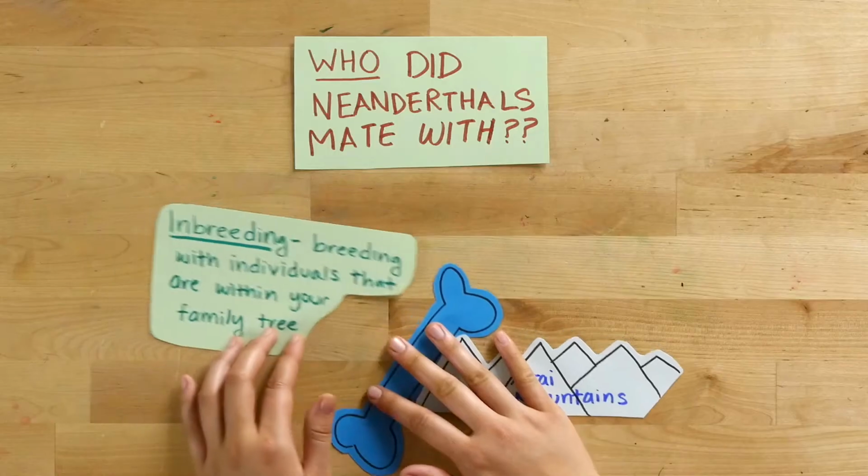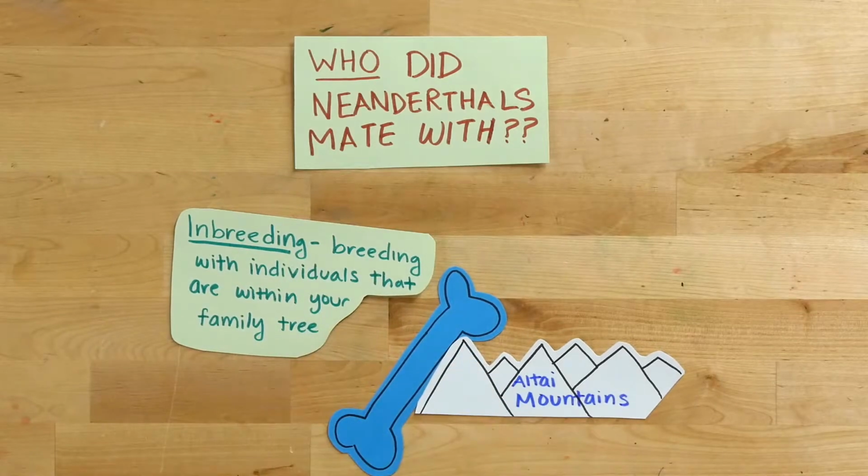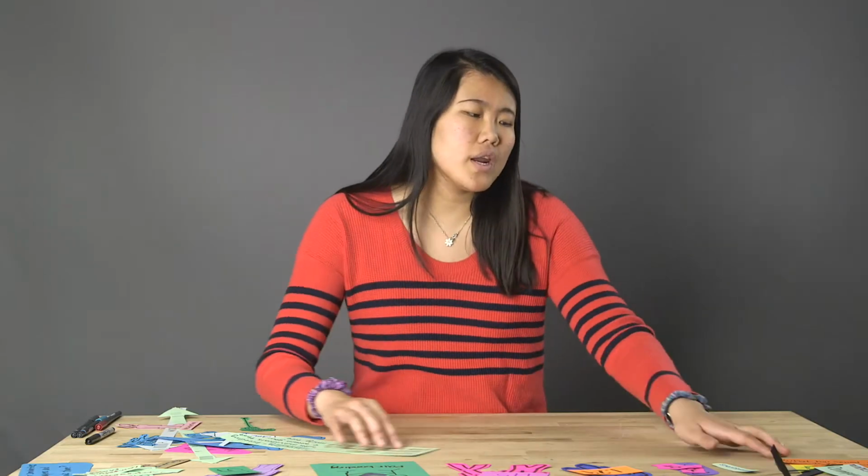They could have been an aunt and a nephew, or a grandson and a grandmother. You may know this concept of breeding within your family tree as inbreeding. So now we know that Neanderthals might have inbred, or at least there's some evidence that at least some Neanderthals did this. What happened after Neanderthals mated?